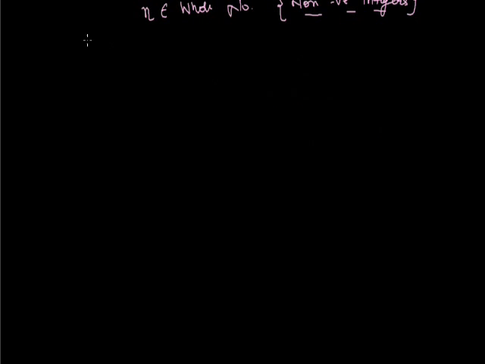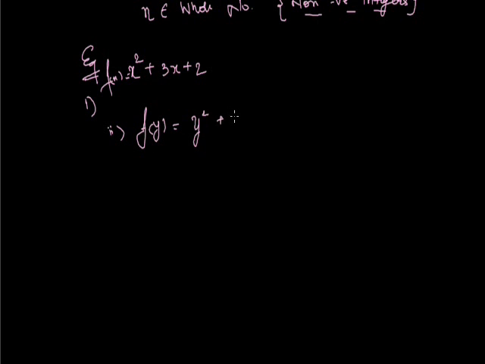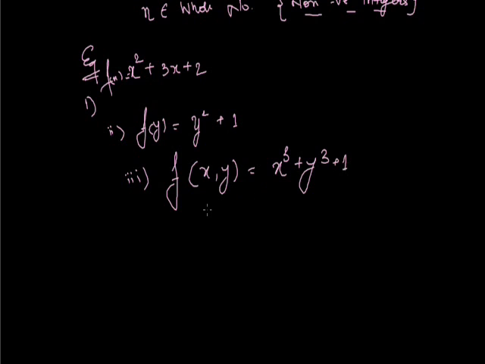Further, we have some examples. For example, f(x) = x square plus 3x plus 2. One more example: f(y) = y square plus 1. Then f(x, y) = x cube plus y cube plus 1. This is a function of x and y, where both x and y are treated as variables. Again, we have an example: f(z) = 3z plus 1.